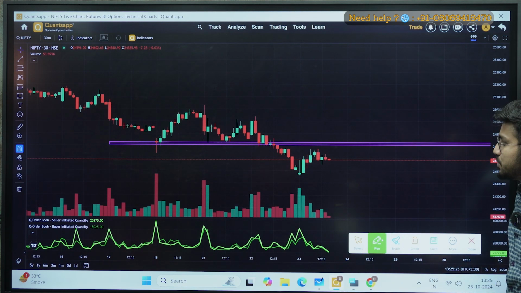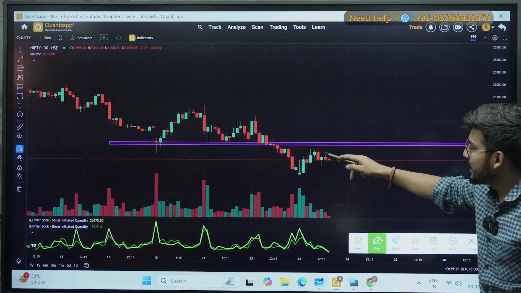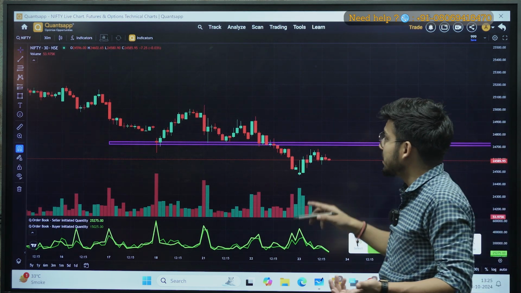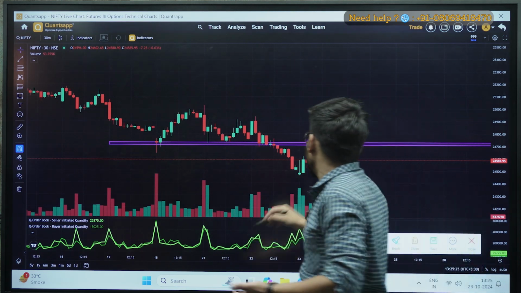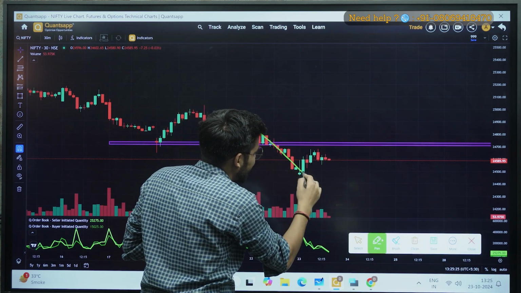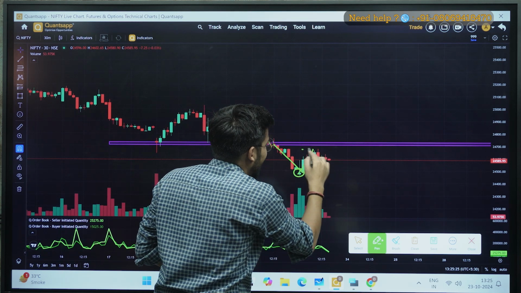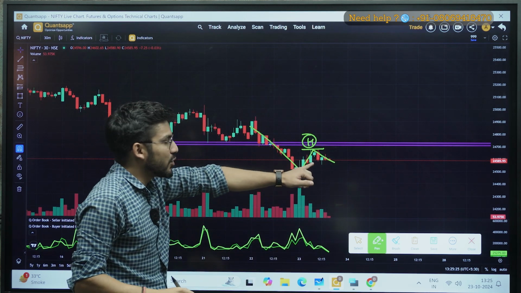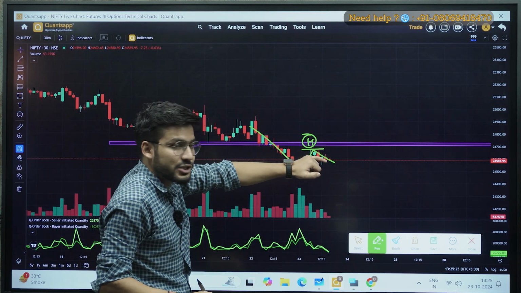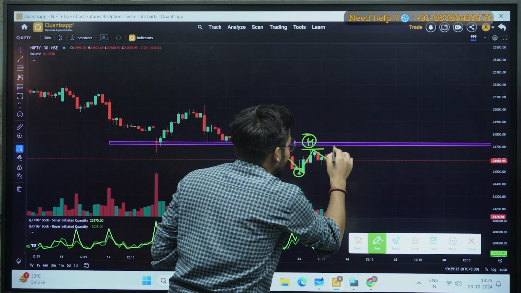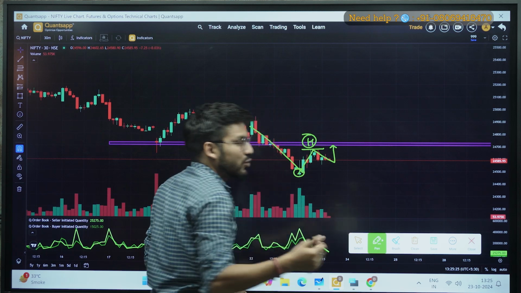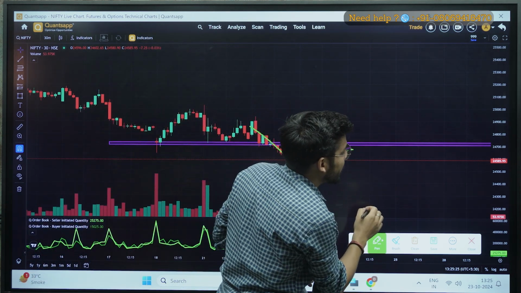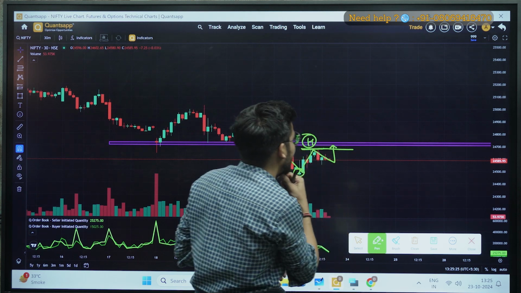Now you can also observe one thing from here. If my market will break this point, at that time there is one more thing, a change of character, because currently you can see my market was in a downtrend, right? Then it made a high at this point of time, and then from the last 1 hour it is in a negative direction, right? At any point of time, for example today or tomorrow, if it will cross the level of 24,700,